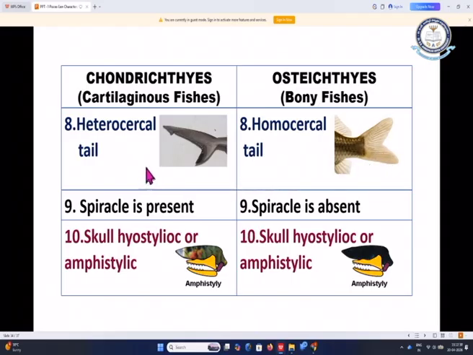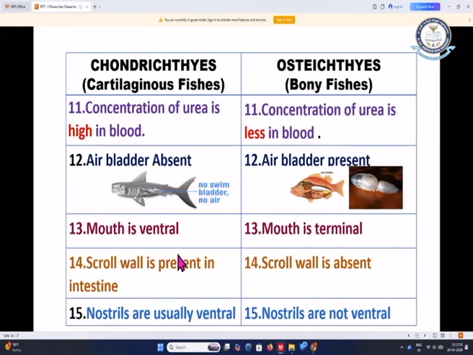So the lobes are different in the heterocercal tail, and in the homocercal tail the lobes are similar or equal in size. Coming to the spiracle, it is present in chondrichthyes and absent in osteichthyes. Coming to the jaw suspension, a similar kind of jaw suspension, hyostylic or amphistylic skull, is present in both cases. Concentration of urea is high in blood, which helps them exist in the marine environment, and it is less in the blood of osteichthyes. Air bladder is absent in chondrichthyes; it is a special character present in the osteichthyes.